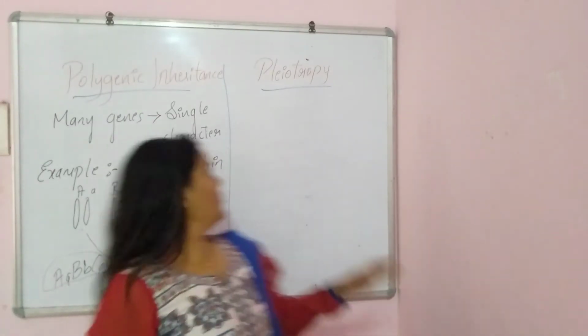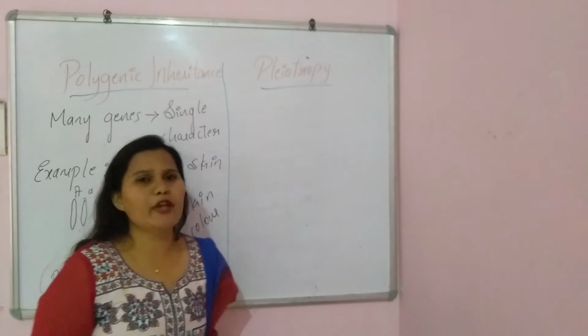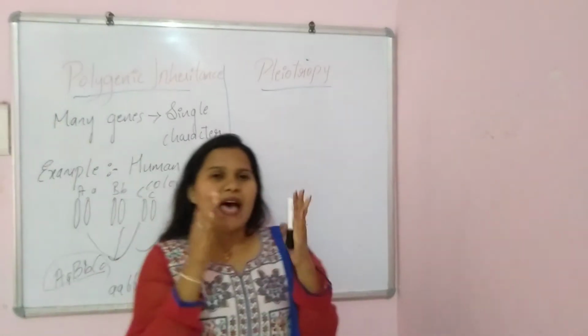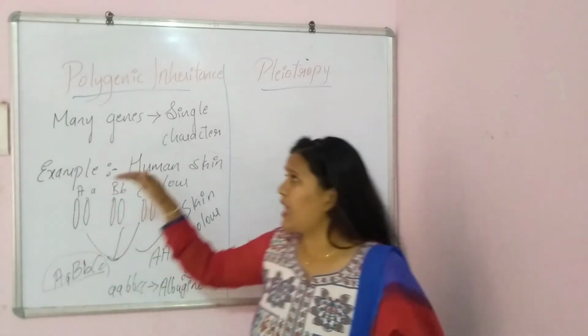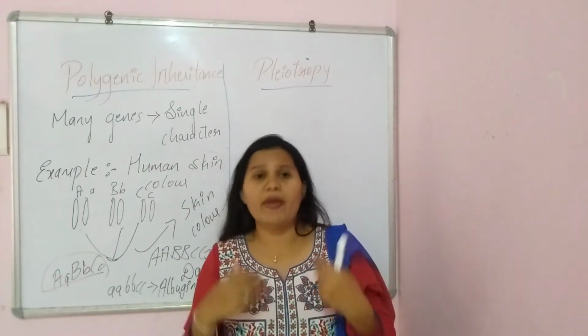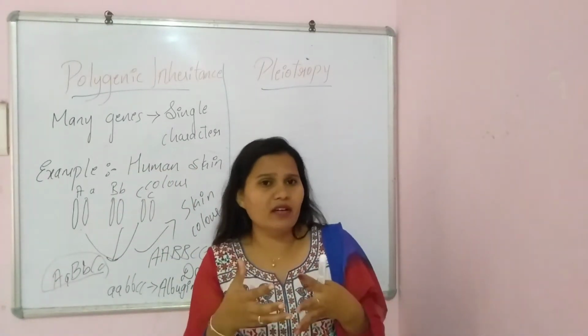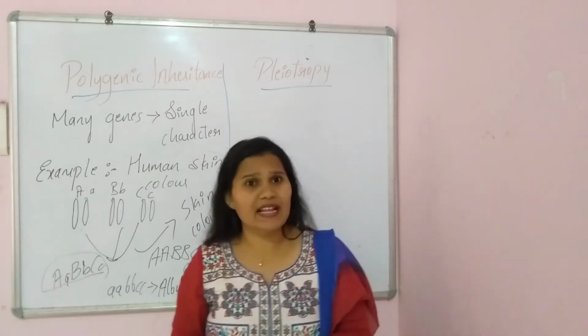Okay, coming to the next topic, pleiotropy. Pleiotropy is exactly opposite to polygenic inheritance. In polygenic inheritance, many genes gather and operate on a single character.